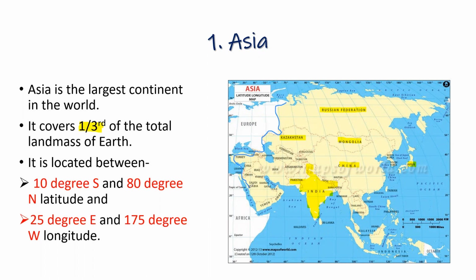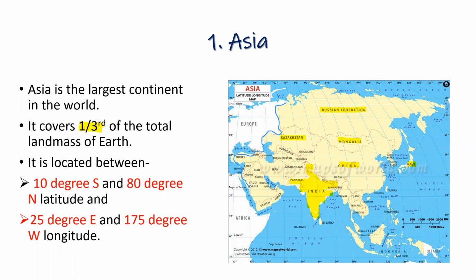We also learned that there are latitudes and longitudes. In between these latitudes and longitudes is our Asia. It is located between 10 degrees south and 80-degree north latitude and 25-degree east and 175-degree west longitude.